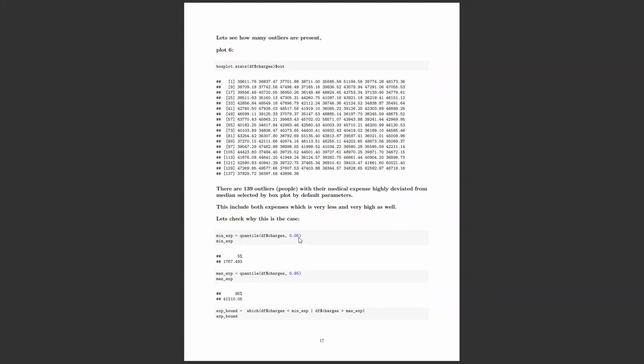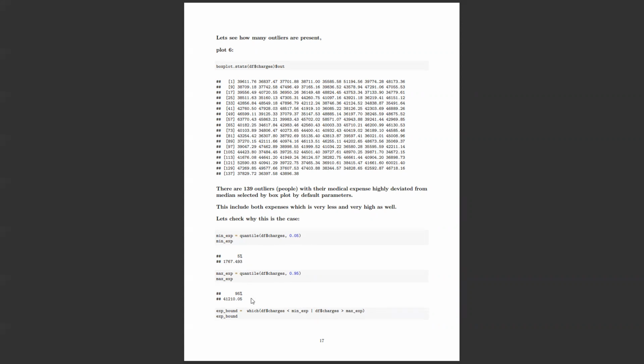Let's say what I filtered out is the least 5% of the data of the medical expenses, and the highest 5% of the medical expenses are outliers, and the middle 90% is our main data to focus on, right? So that gave us the 5th percentile person has an expense of $1,700 just in a year.